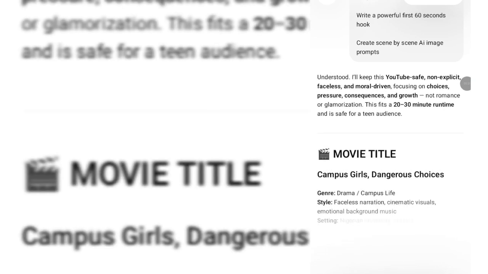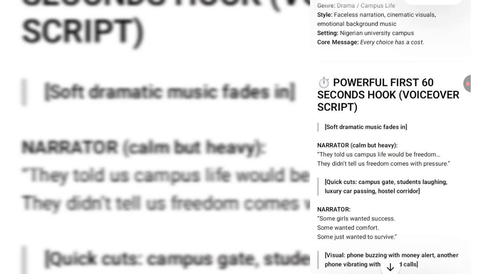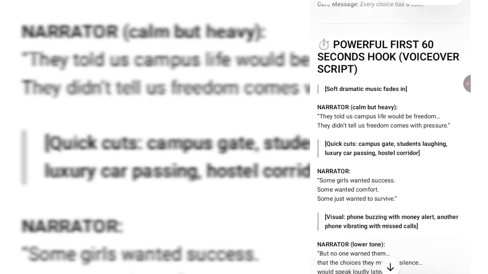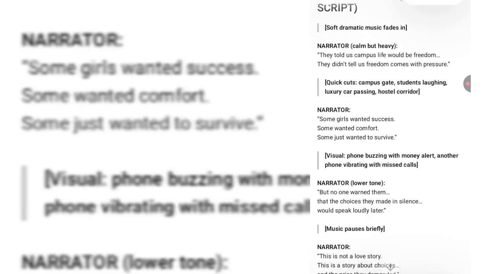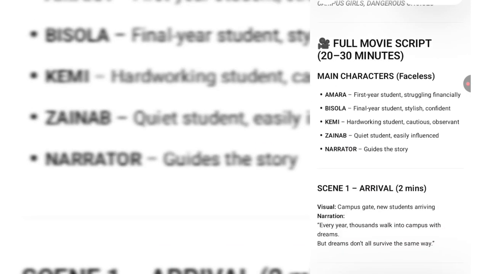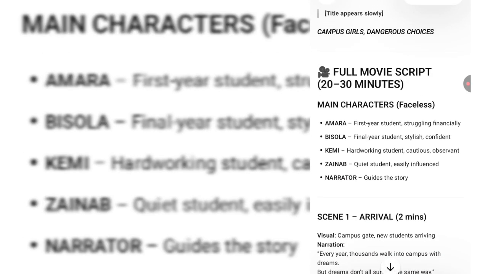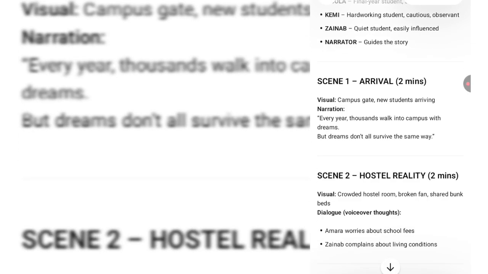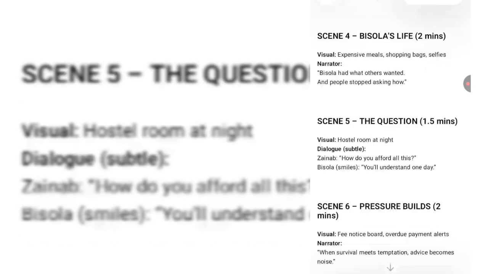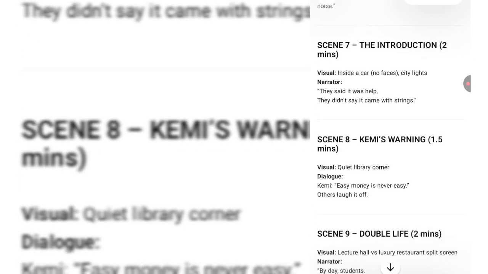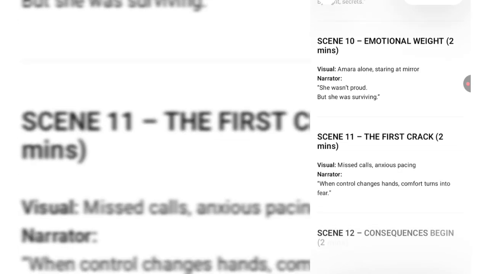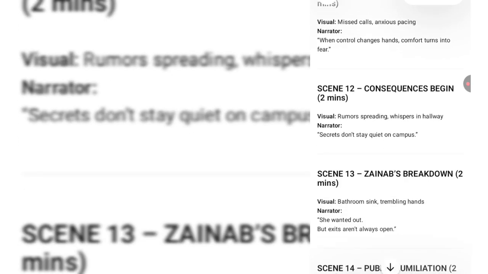So these are the things that ChatGPT gave to me. So for the powerful first 60 seconds hook, you can see all the scripts. So these are all the scripts that they gave us. We're still writing out the scripts.